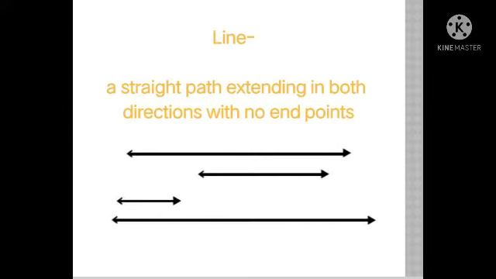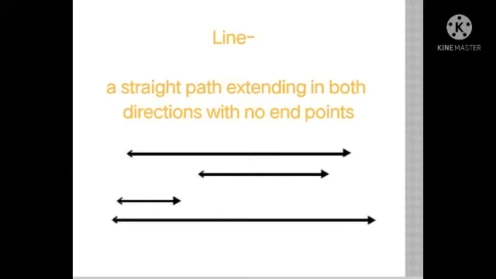So basically there is no endpoint in a line. That means a line moves infinitely in both directions.